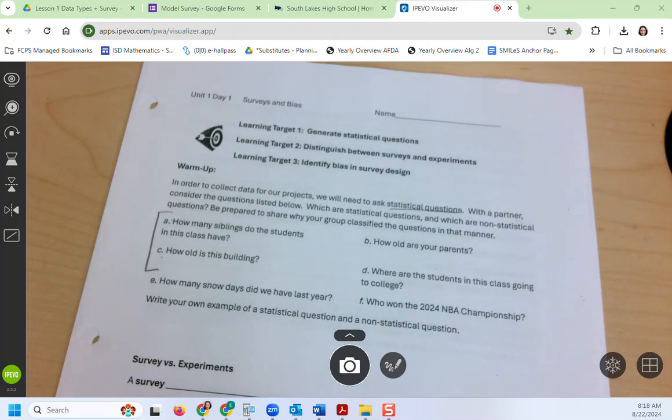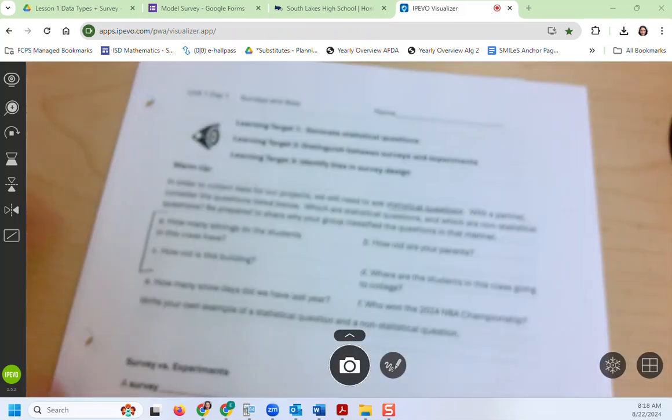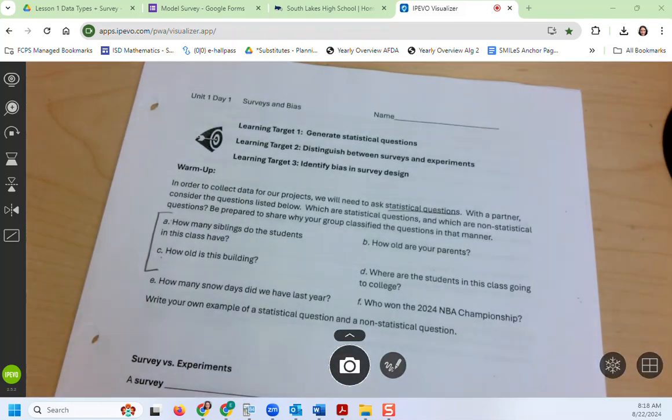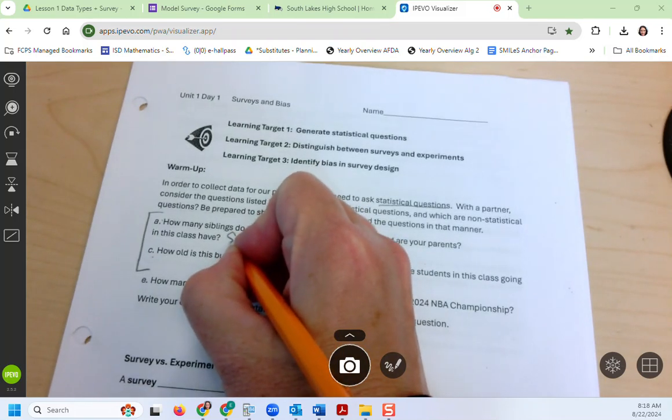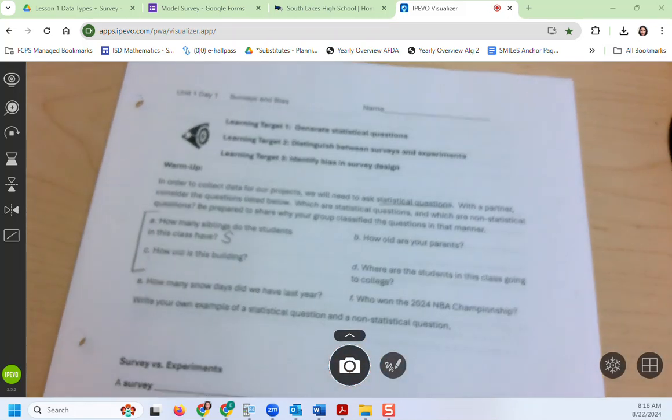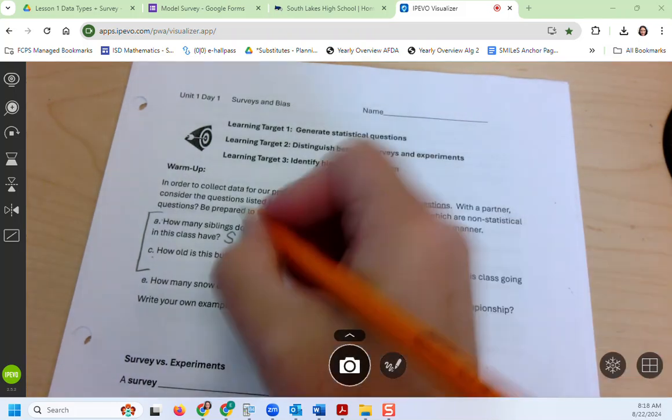I heard a couple votes for A. Anybody else want to vote? A or C? Which one's a statistical question? Okay, more votes for A. I agree. Because if I asked you how many siblings you have, very likely there's more than one answer in this room. Some of you will say 0, some of you will say 5, some of you will say 2. So all kinds of answers for this. So this one is the statistical question. How old is this building has just one answer. So this is not statistical.